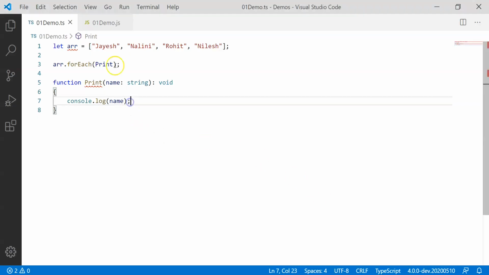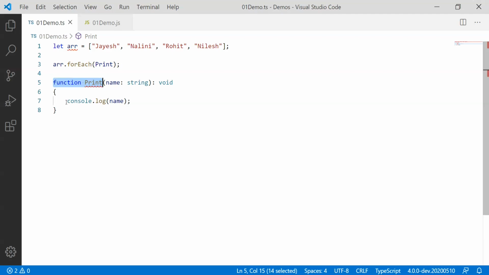So now what we did is we tried to simply declare an array, and then we tried to call the print function using forEach. Now why should one define a function? Generally we define a function so that there is reusability, so that we can keep on calling the same function again and again. But if your intention is to use this function only for printing this array, which means you have no intention of calling this function again and again, then instead of giving a name to a function, we have a shorthand syntax for function writing in ES6.